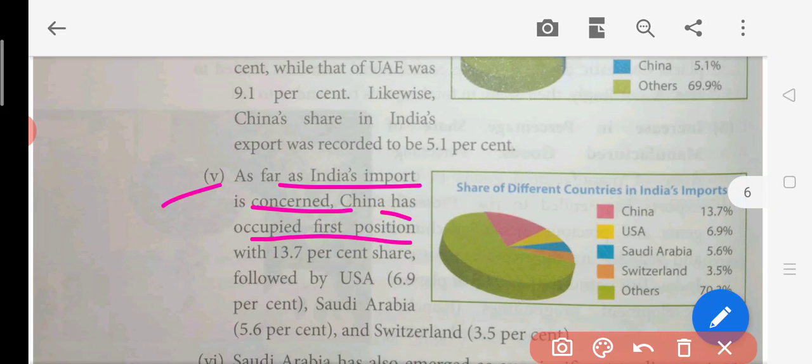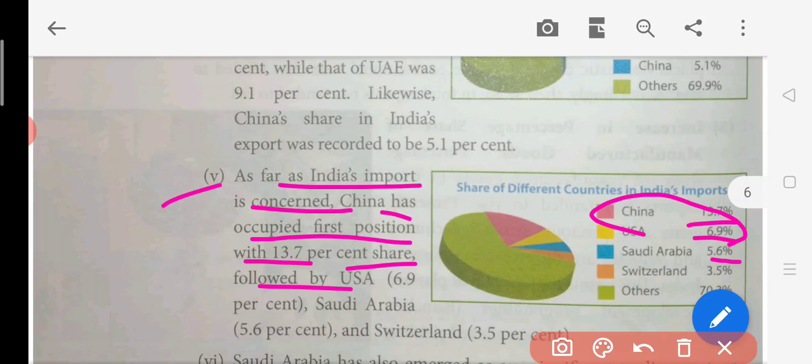So that is the reason we are importing. China holds the first place here at around 13.7%, followed by USA. So the second number is occupied by USA, from where we are importing a lot of goods. Just these two data you have to remember here.